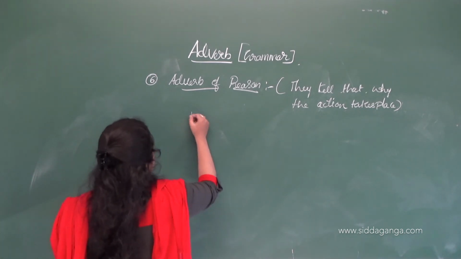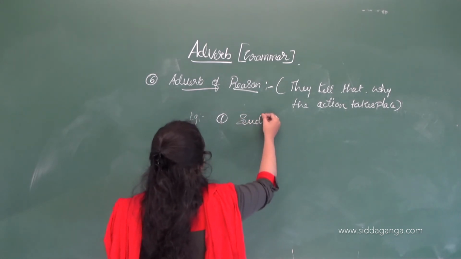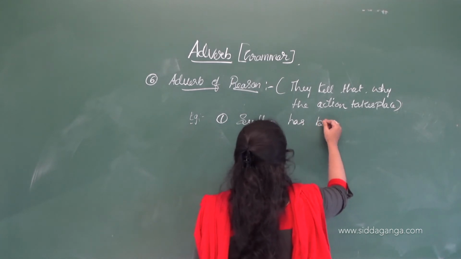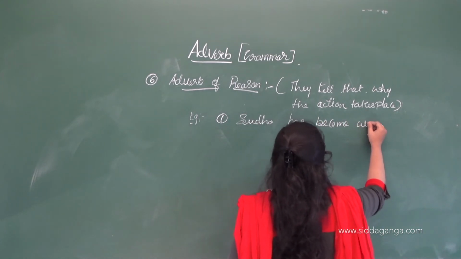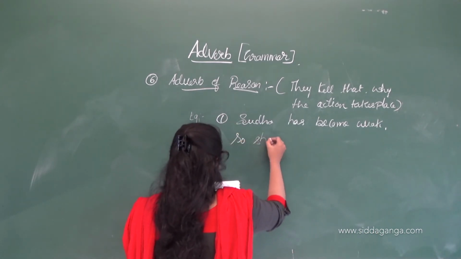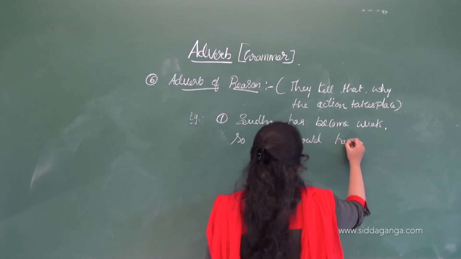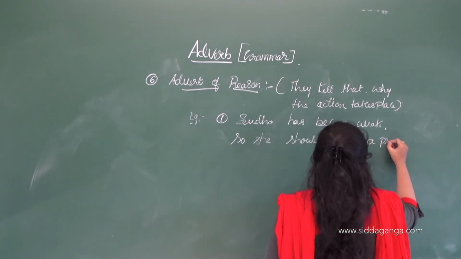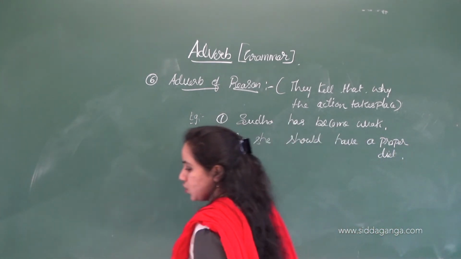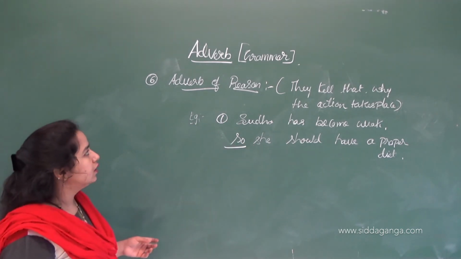Okay, Sudha has become weak, so she should have a proper diet. So this is the reason, the adverb of reason.